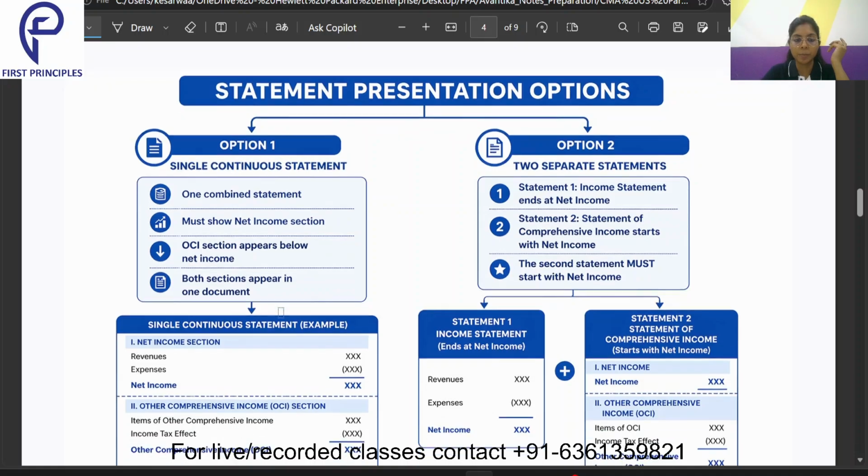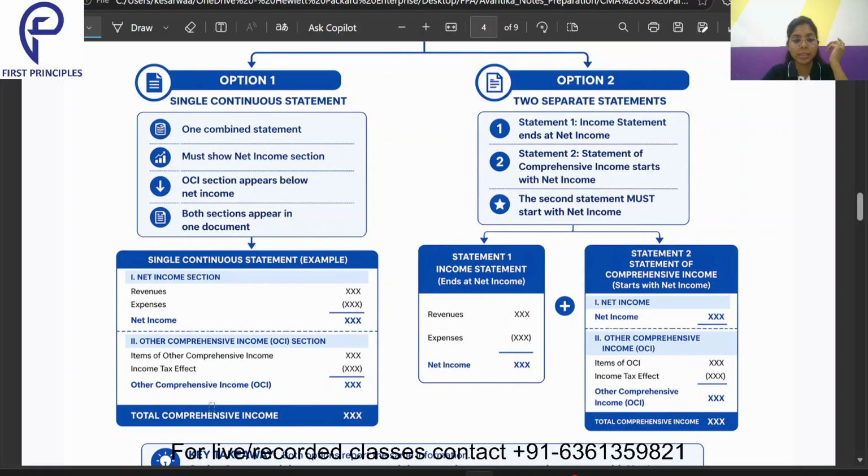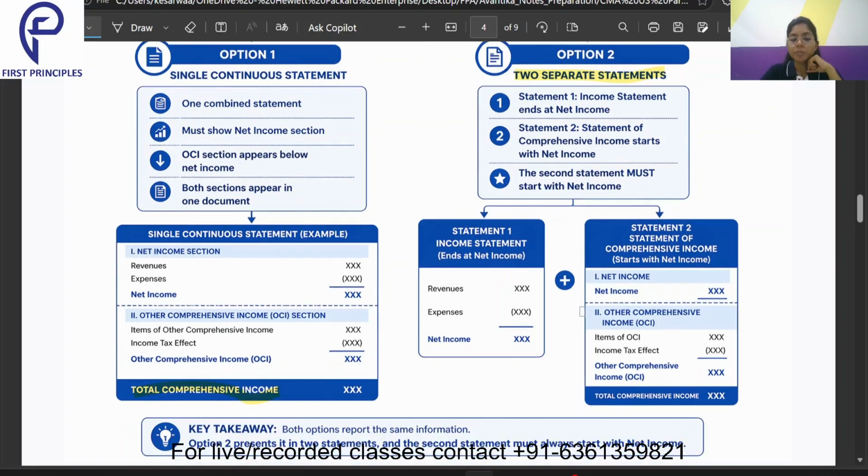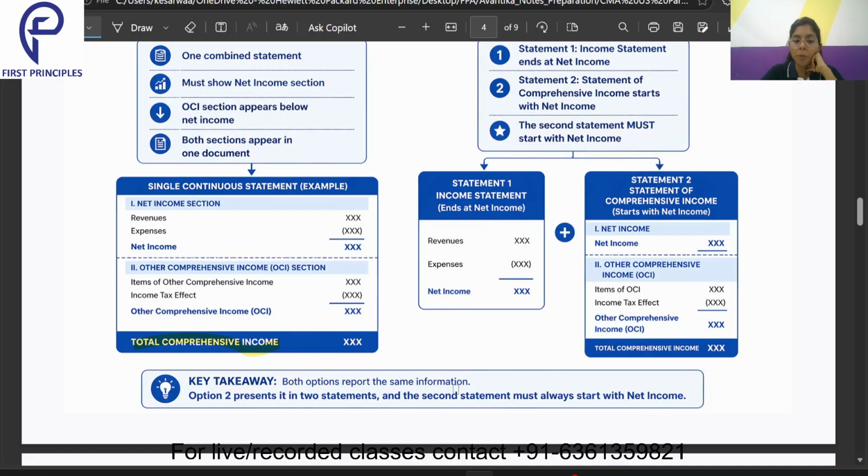So this is how the presentation is given over here. Single continuous statement: as you can see, one statement is given over here, under which two headings are there. One is net income, one is OCI, and that's how total comprehensive income is calculated. Whereas in option 2, two separate statements are there. Statement 1, income statement. Statement 2, statement of comprehensive income. Now, both options report the same information. Option 2 presents it in two statements, and the second statement must always start with the net income.